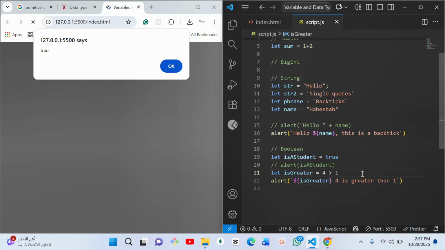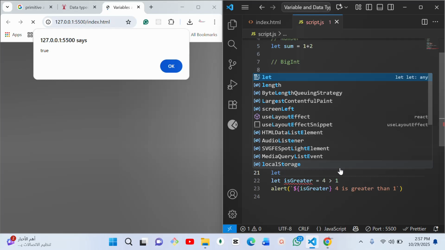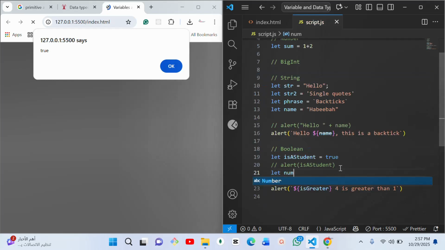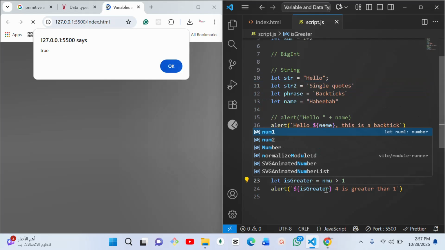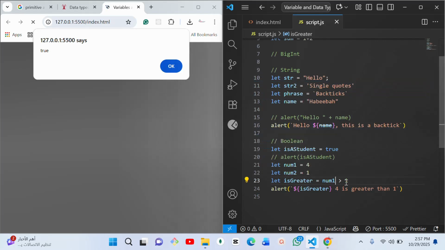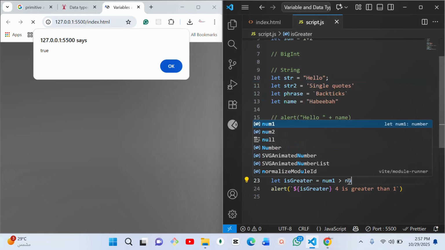Or another way we can do this better to practice more is, let's say, let num1, the first number, equal 4, and let num2 equal 1. So now instead of 4, we are going to write num1, and instead of this, we are going to write num2.